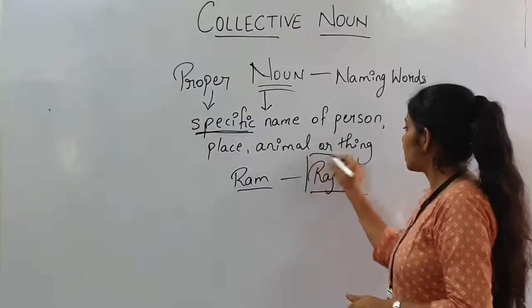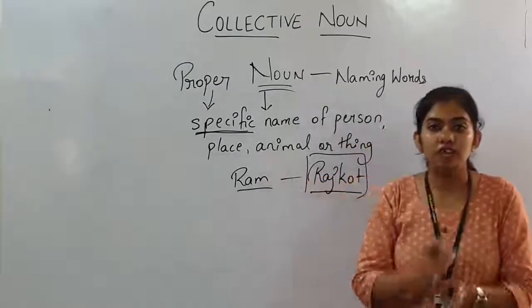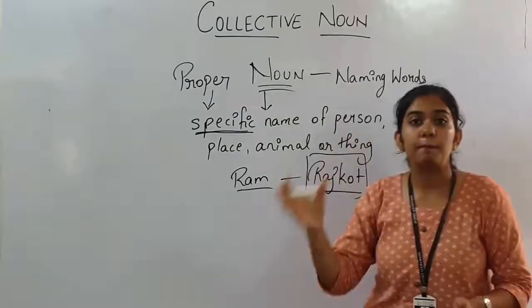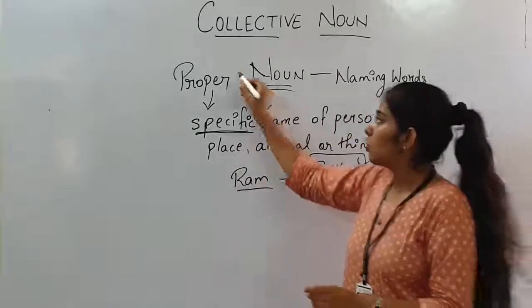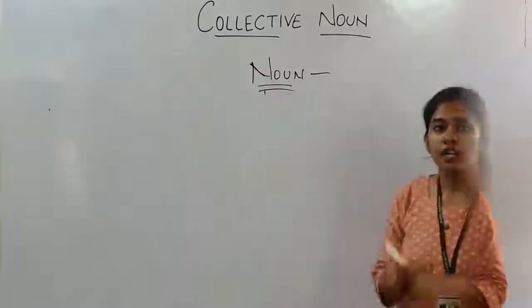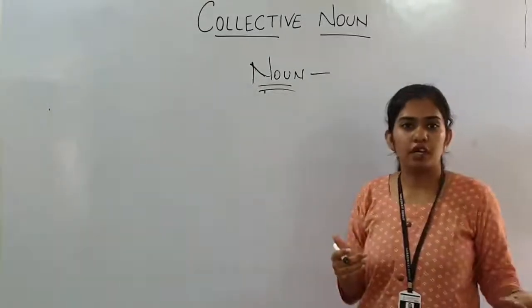So here I have specified the name of the place. So whenever you are specifying the name of a person, place, animal or a thing, then that noun is known as proper noun.